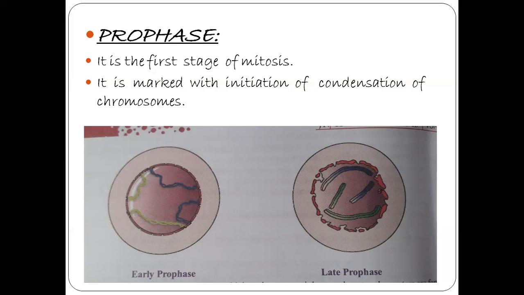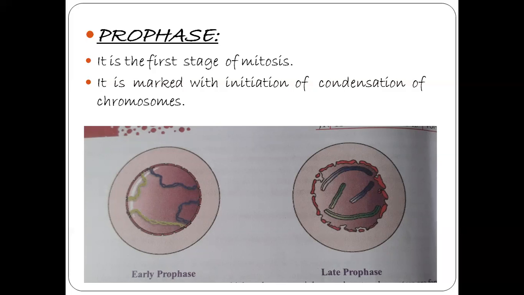So in this prophase, what are the changes? First, condensation of chromosomes takes place. Next, the initiation of assembly of the mitotic spindle and the assembly of microtubules and proteinaceous components. These changes take place during prophase.